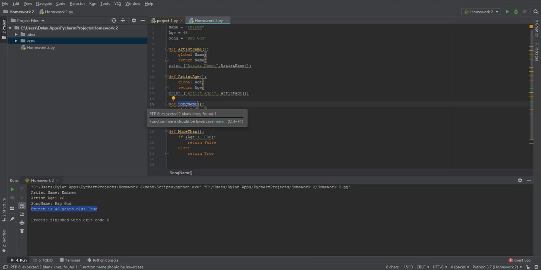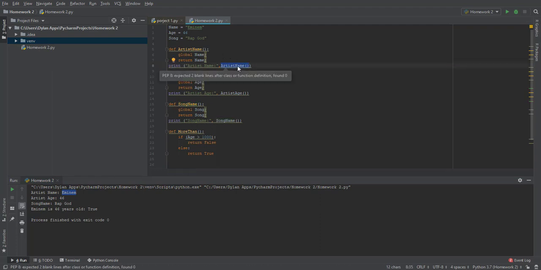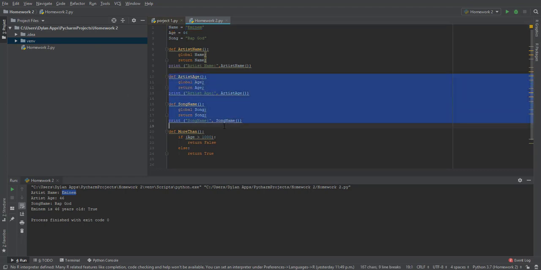And so then I just print out artist name colon and then I call the variable artist name after that. I call the variable name after that, which is what artist name prints out from the variable up here. And then after that, I just have the same thing down for the next two.